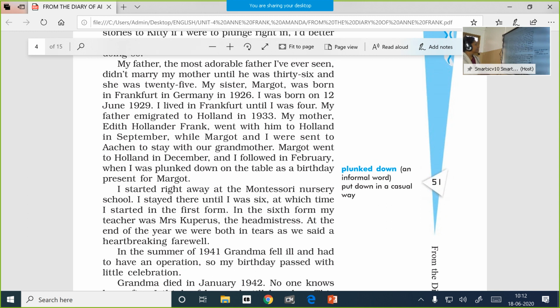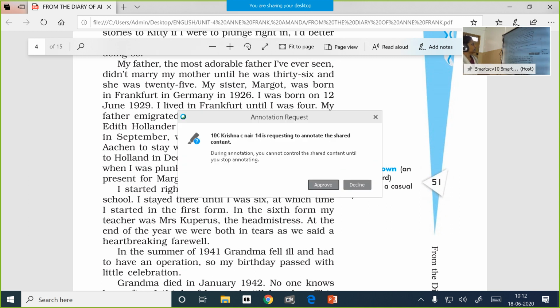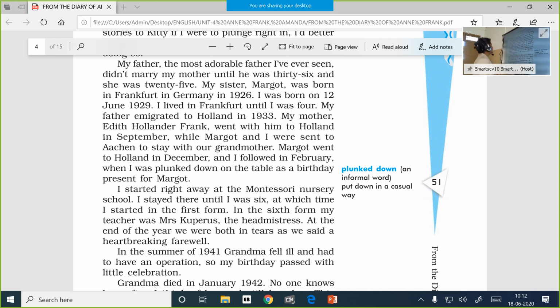Now, my father, the most adorable father I have seen, didn't marry my mother until he was 36 and she was 25. My sister Margaret was born in Frankfurt in Germany in 1926. I was born on 12th June 1929. I lived in Frankfurt until I was 4.